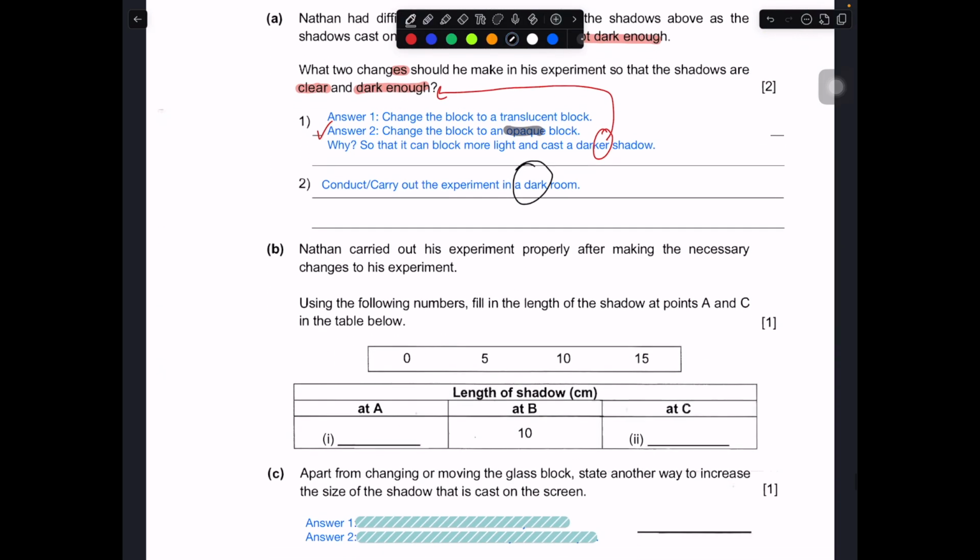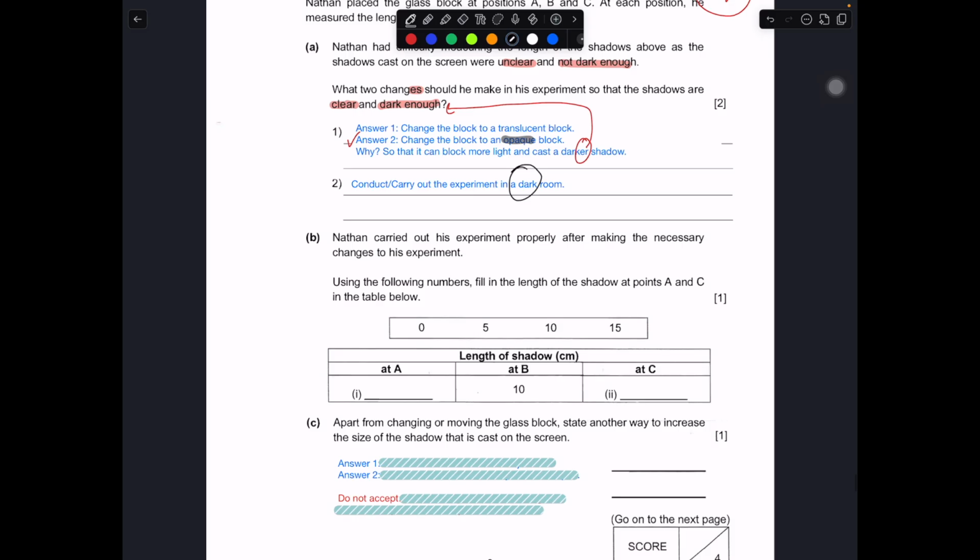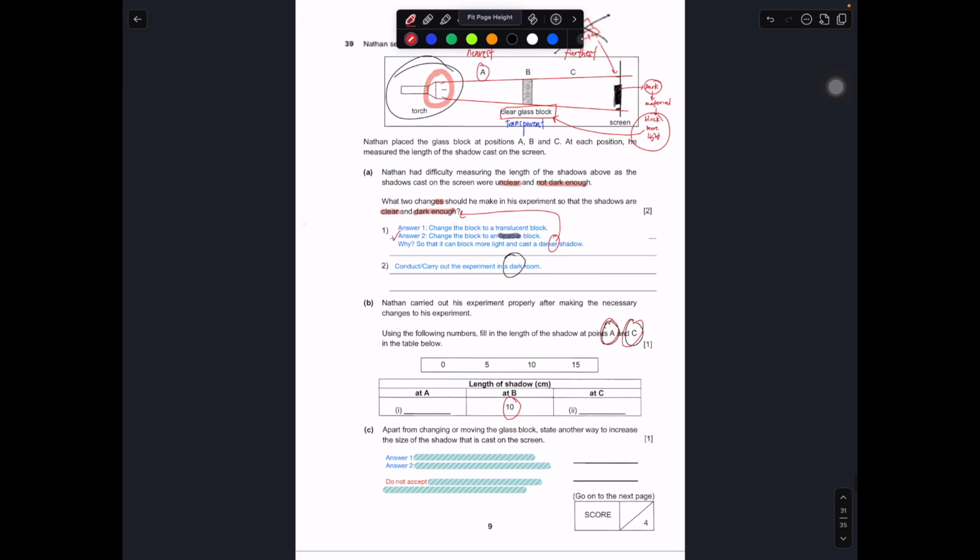Nathan carried out the experiment properly and made the necessary changes to his experiment. Using the following numbers, he is viewing the length of the shadow at A and C in the table below, A versus C. The length of the shadow at B has been given. So it's 10 cm. They're asking you, for A and C, what will be the length of the shadow.